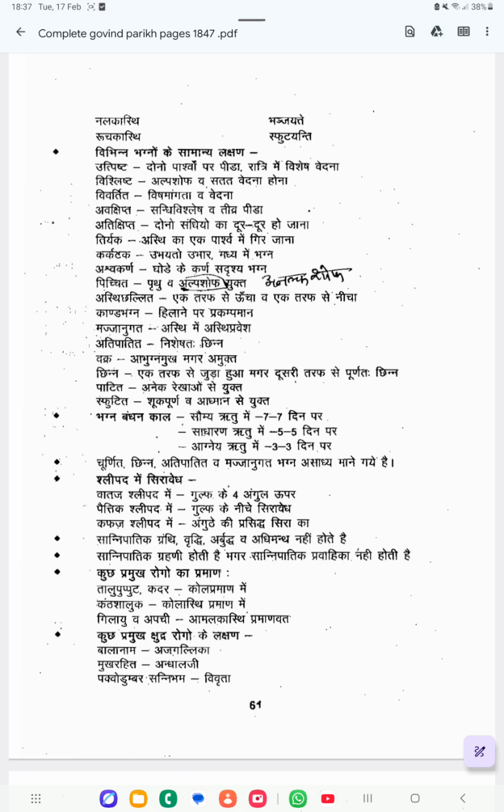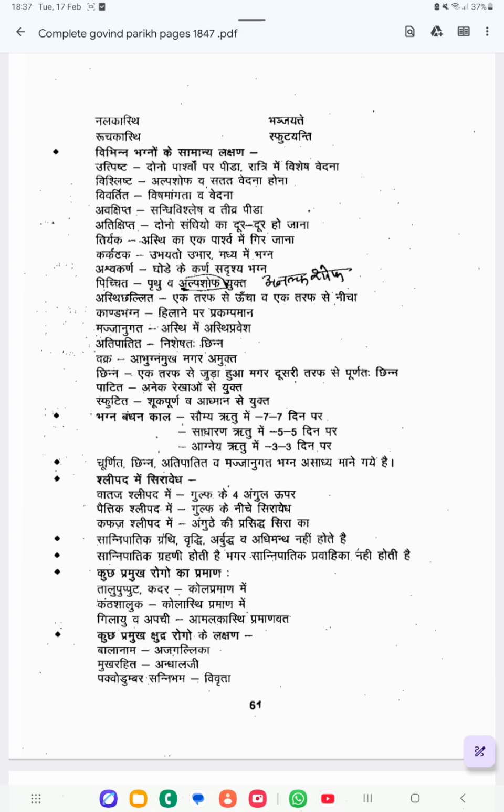Next one is Vivartita. Vishamanga: because of the dislocation you will get the deformity. In Vivartita, the joint is dislocated to one side. Because of that, deformity, Vishamanga, will be there, plus severe pain, Vedana. So these are the symptoms of Vivartita.